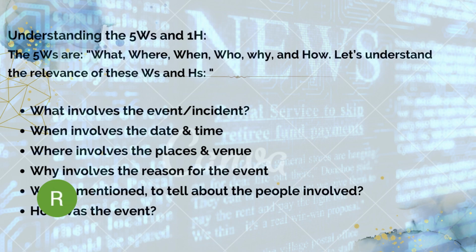Then, how was the incident? Was it very pathetic, or was it very brutal? He can describe the manner in which the incident has happened. These are the 5 W's and 1 H in a newspaper report.